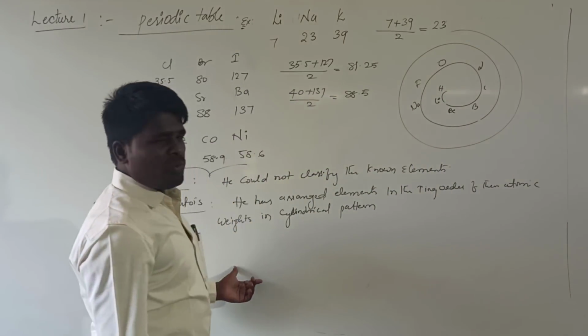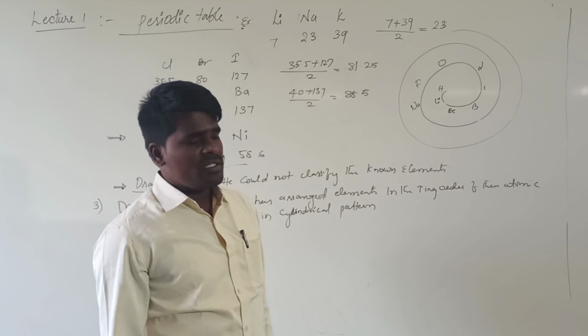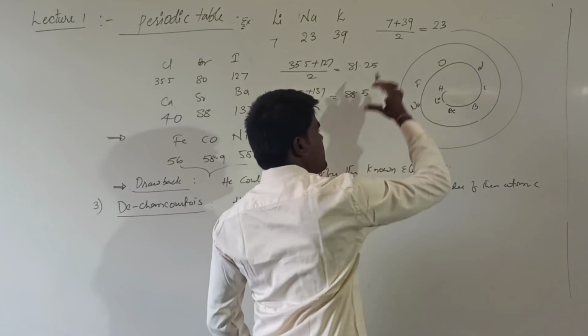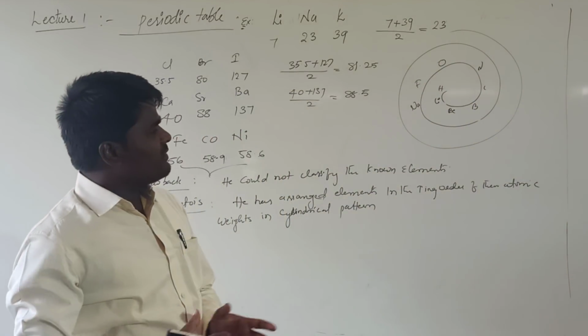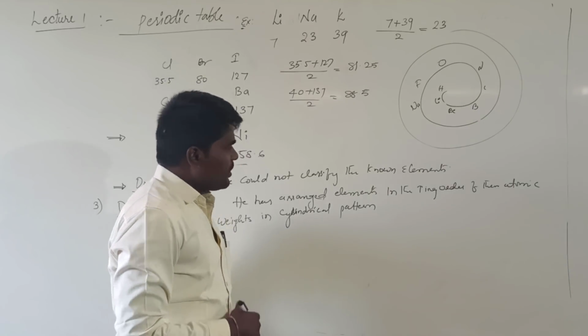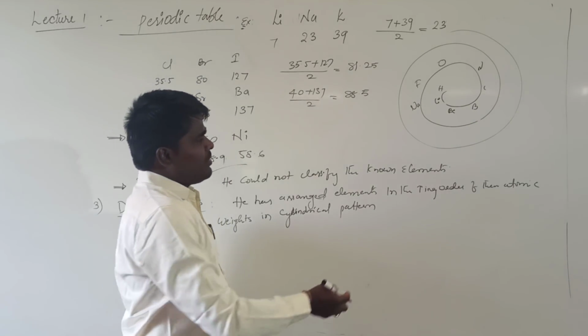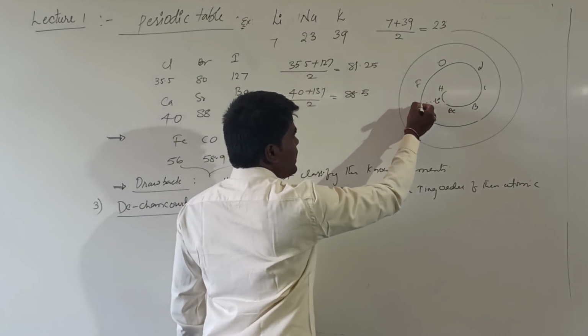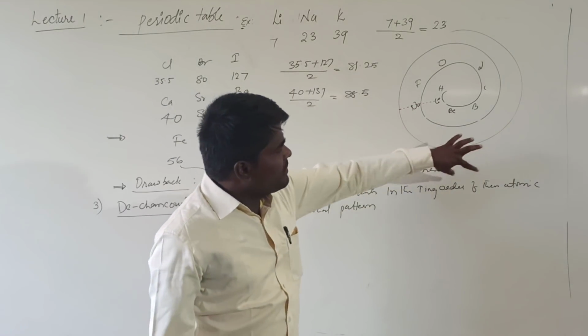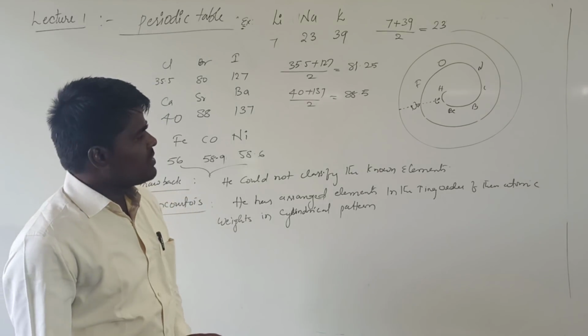At the time of de Chancourtois, he was not aware of noble elements. Noble elements were not discovered. Like this, he has arranged the elements in increasing order of atomic weights. And what he has observed is that all the elements having similar properties were lying on the same line. This was the cause of the repetition of the properties.